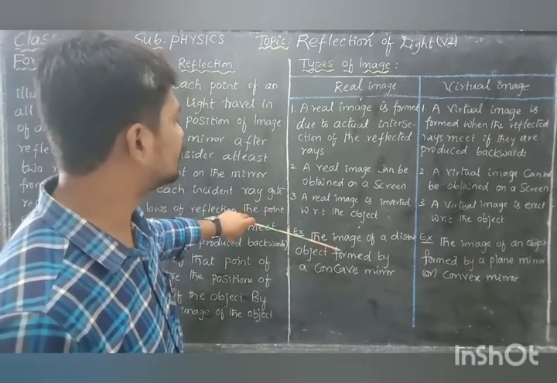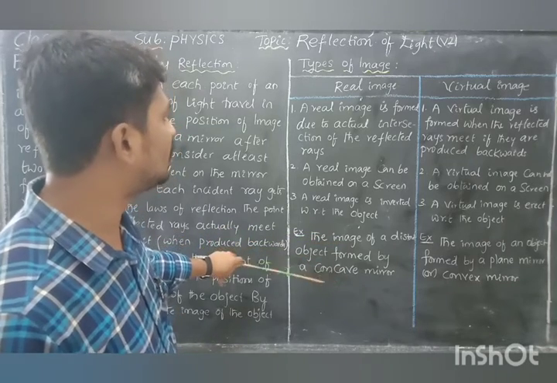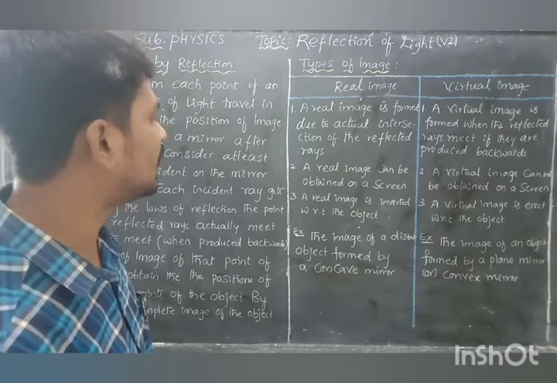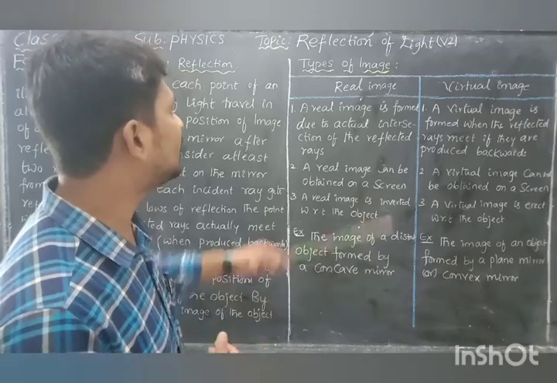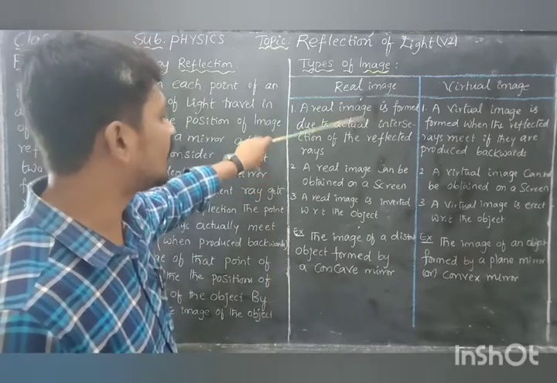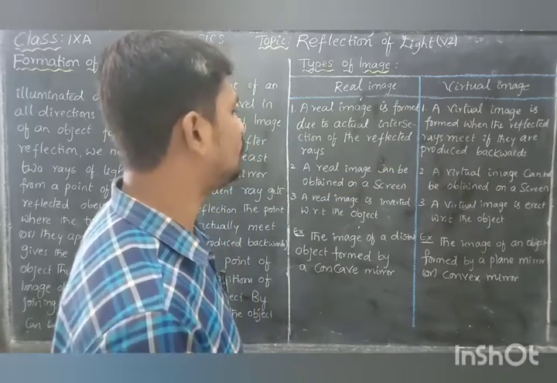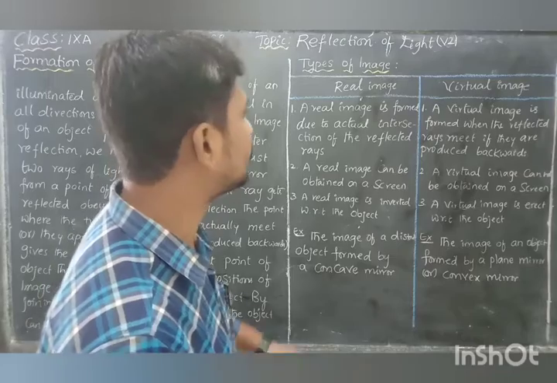For a real image, take the image of a distant object formed by a concave mirror. We will study image formation in the case of the concave mirror. You will understand that in the case of the concave mirror, the majority of images are real, and real images are always inverted. Next, a virtual image: if you stand in front of a plane mirror, the image formed by the plane mirror is a virtual image.